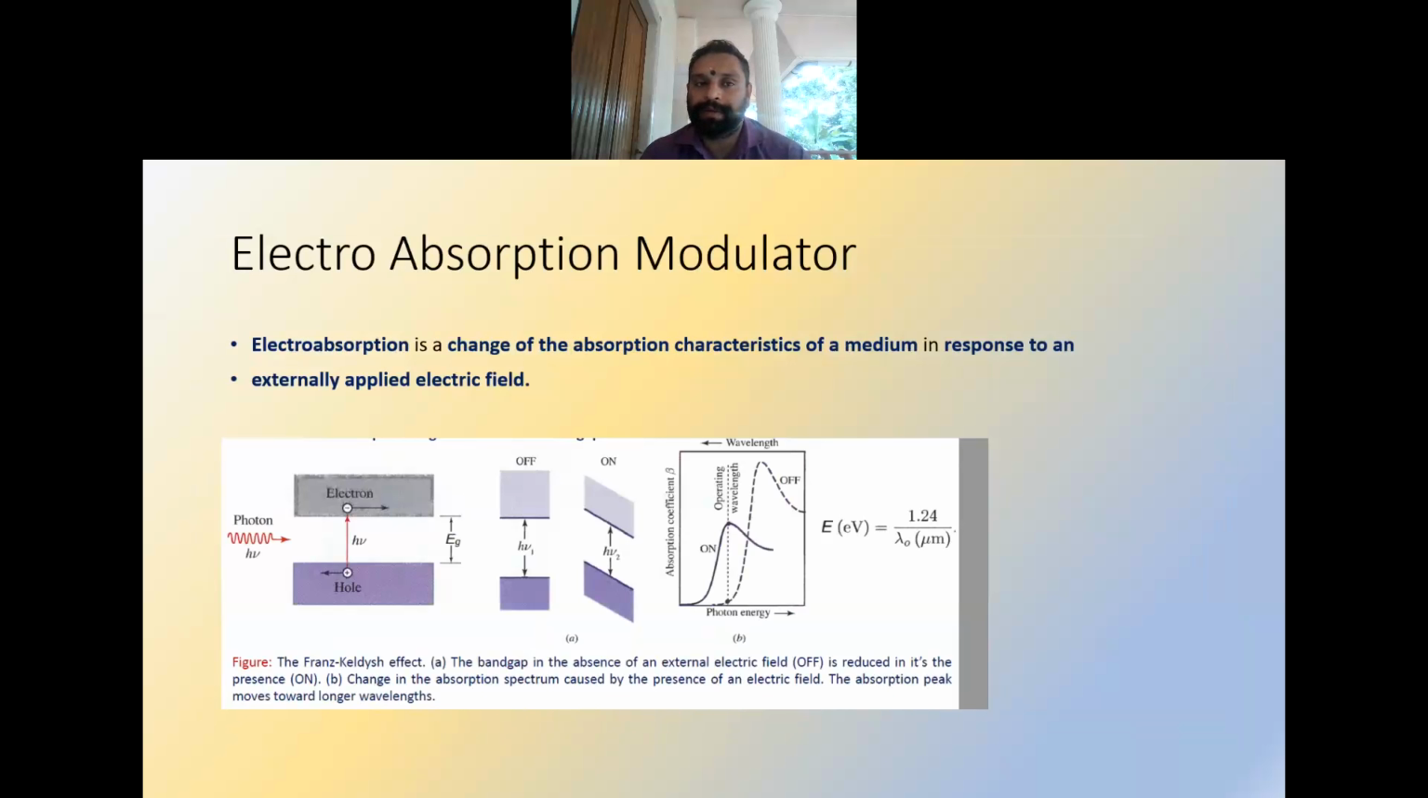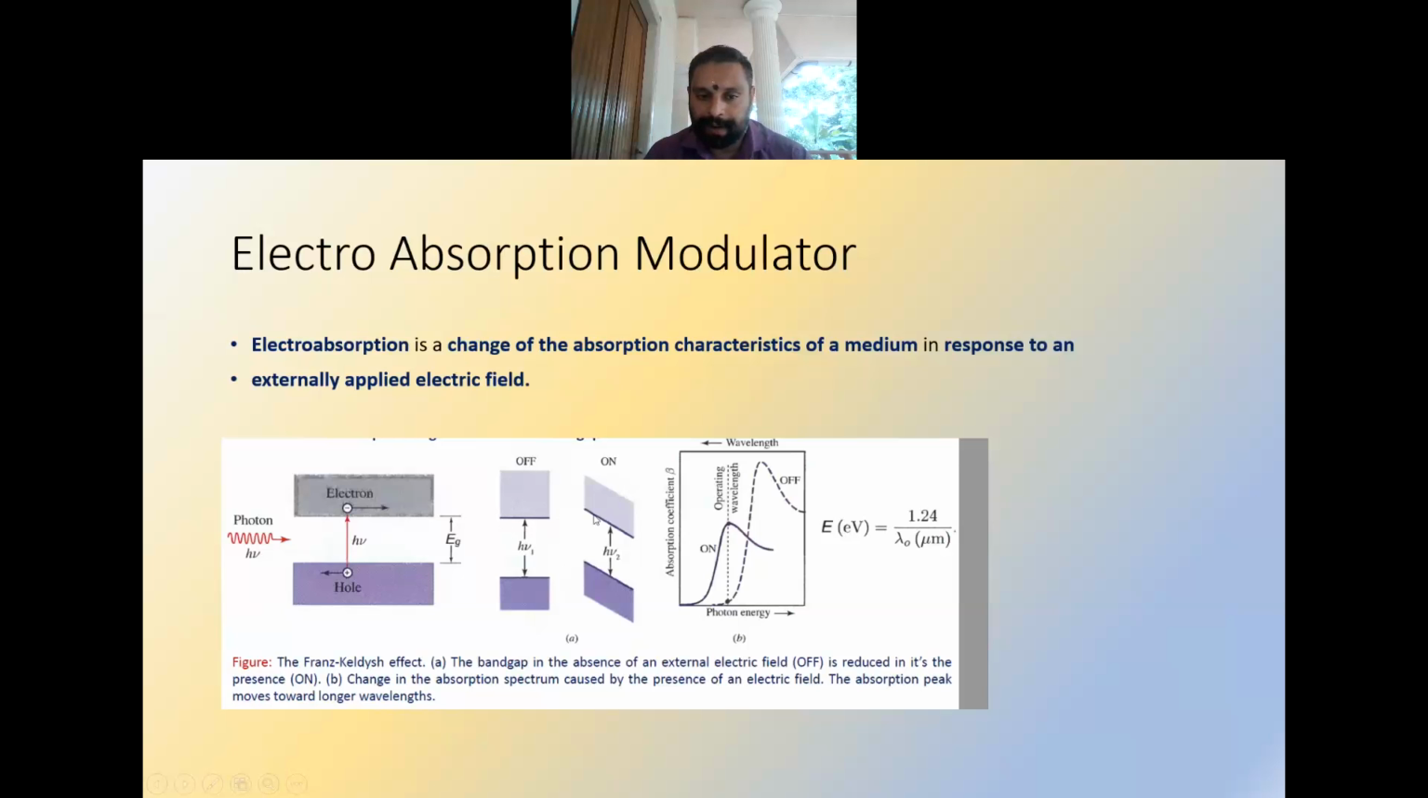The next modulator type is the electro-absorption modulator. Here the absorption characteristics of a medium change in response to an applied electric field. So when we apply the electric field, the absorption characteristics of the material will change. For example, here we have a band gap, and a photon of energy hν is incident on it. Eg is the energy band gap. The electron hole pair will be generated here. When there is no electric field applied, the bands will look parallel.